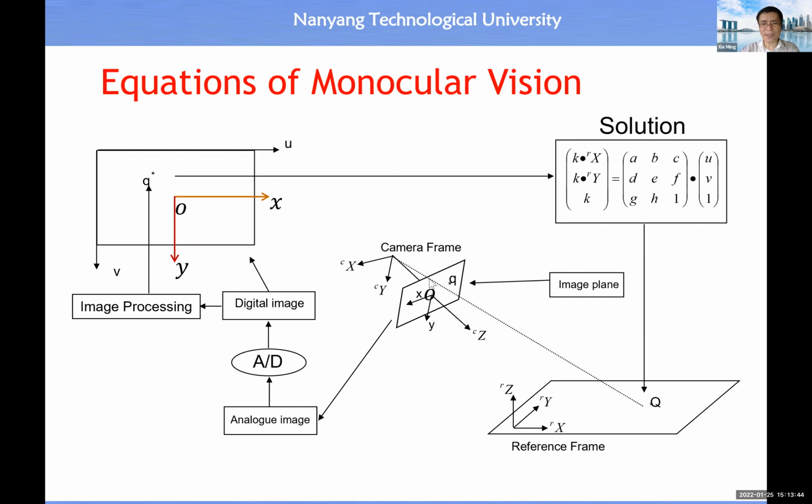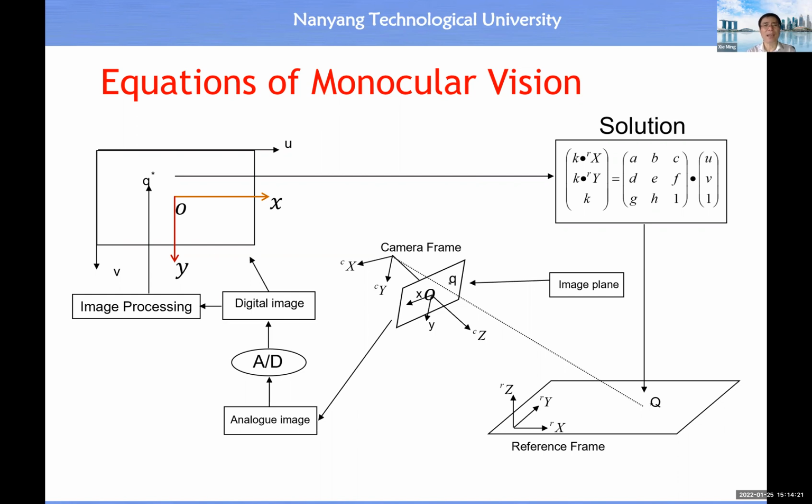So once we have an optic image, then we apply an image sensor to obtain an analog image, because here you will have the optic image, then the analog image. After the analog image, we are able to convert it into a time function of a voltage, then pass it through the microcontroller. Then we have a digital image as the output. The digital image is basically a two-dimensional point. All right, so this slide helps you do a quick revision of what you have studied from the lecture on measurement of a visual signal.